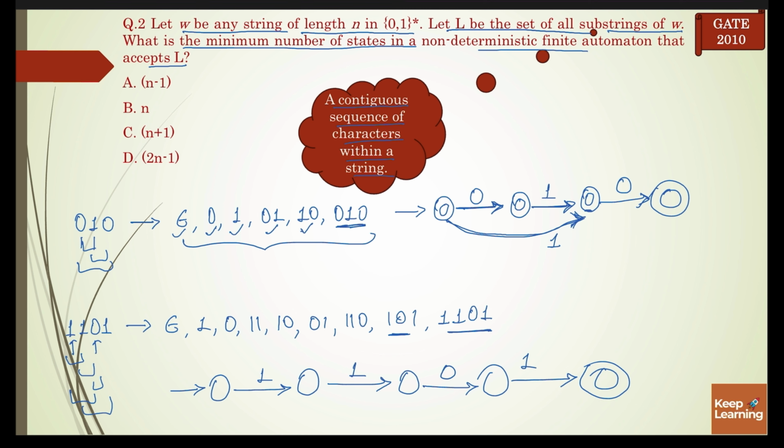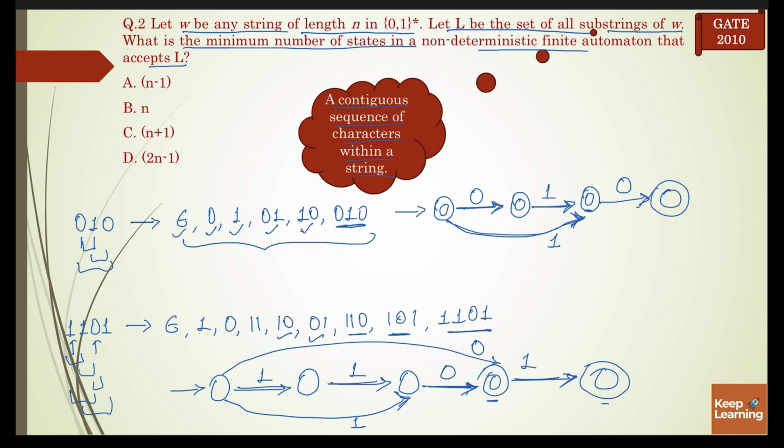Next is 1 0 1. So we already have 0 1 here. It will be 1 0 1, and it is already a final state. Next is 1 1 0. This will be our final state. Next is 0 1, then 1 0.